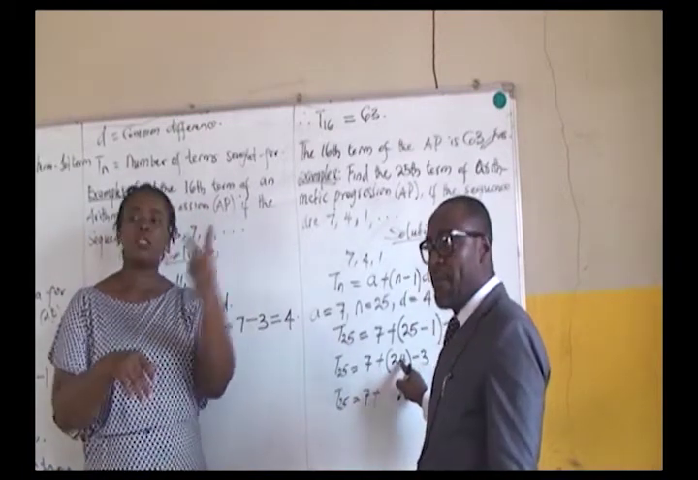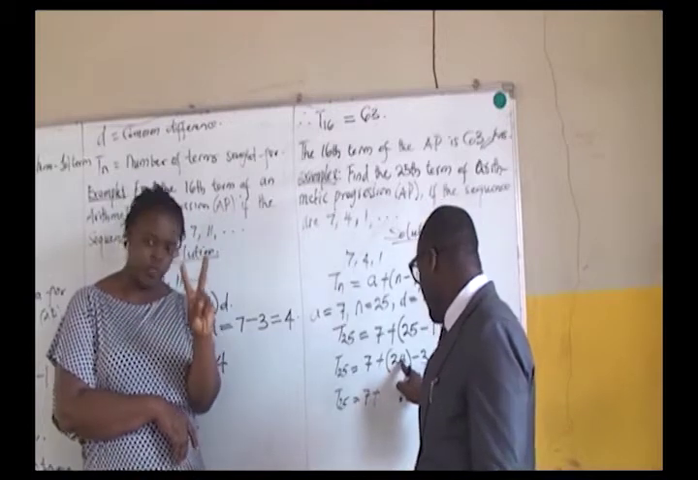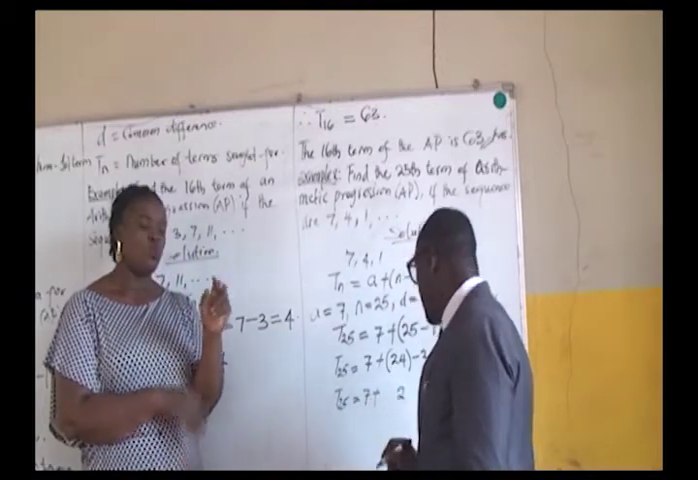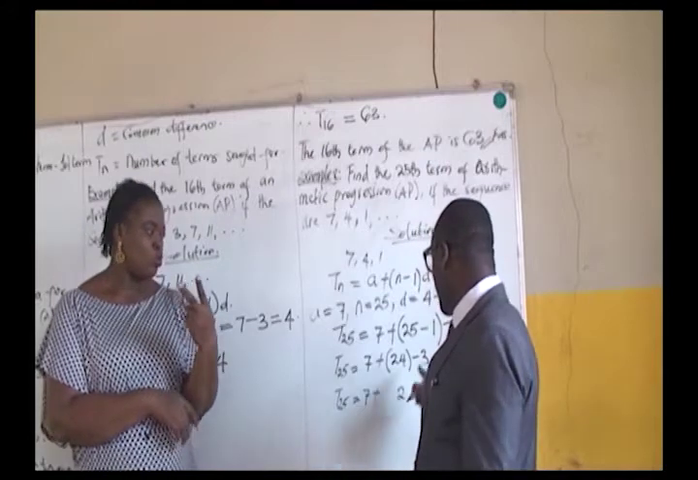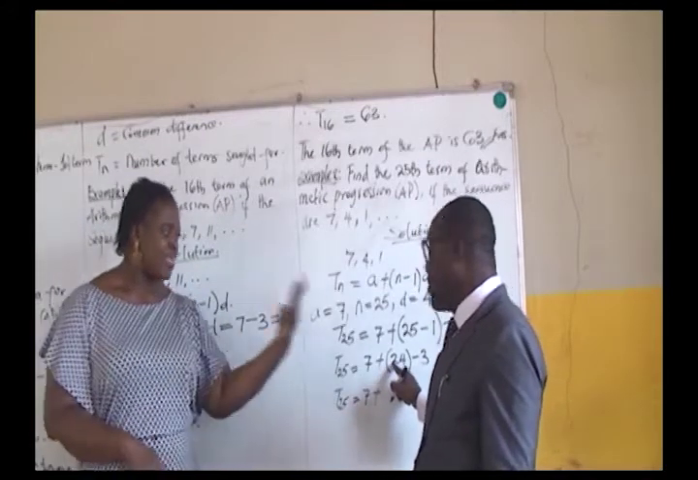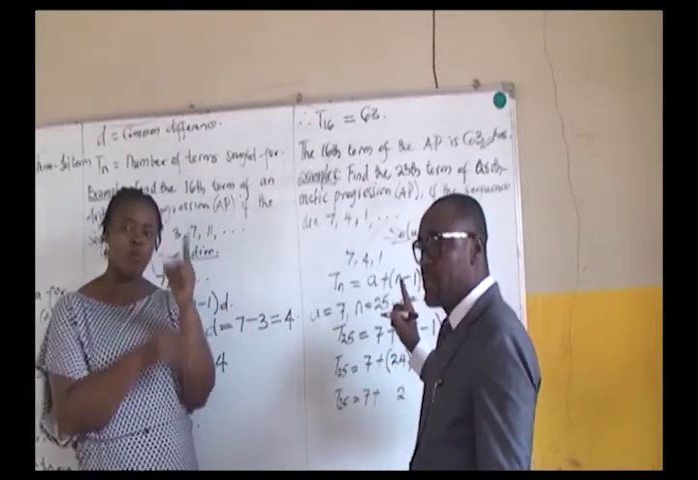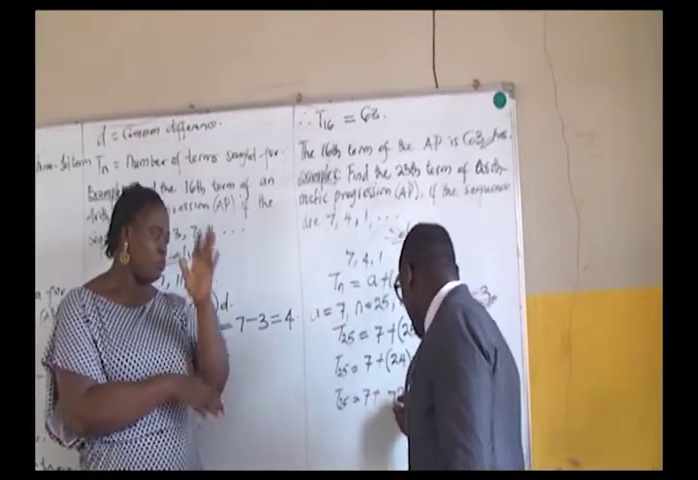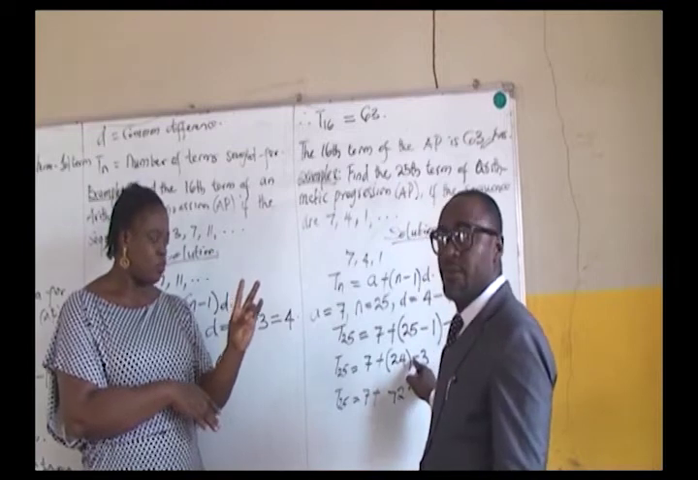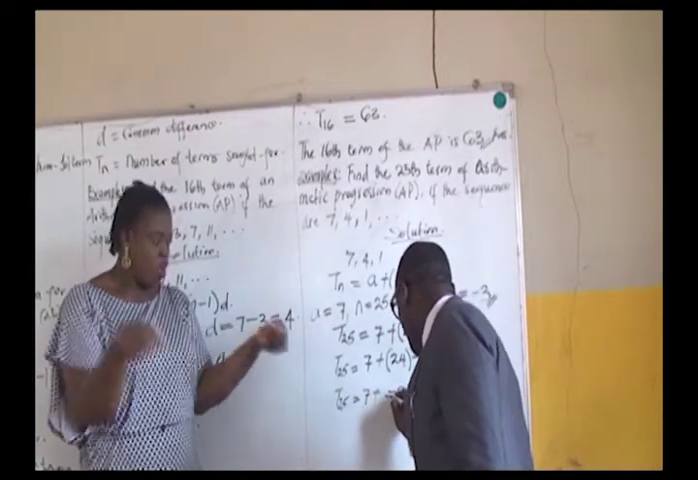3 times 4 gives us 12. We put down 2, we carry 1. 3 times 2 here gives us how many? 6. Plus what we carry becomes how many? 7. You must not throw away the minus. You put the minus there.